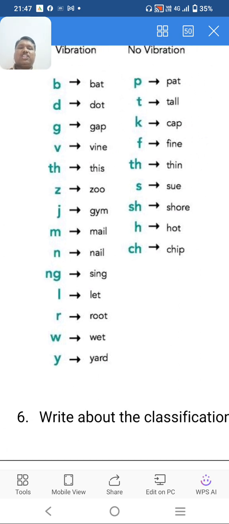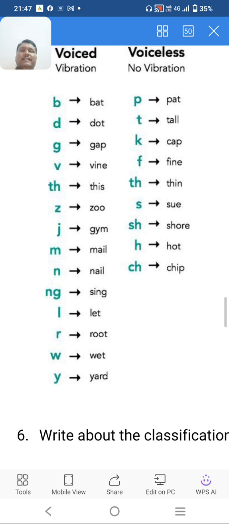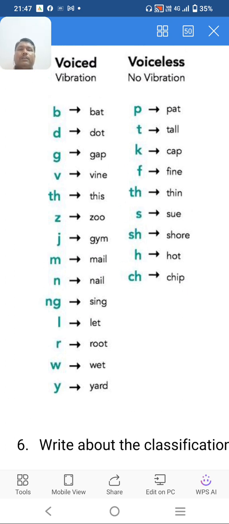Voiceless: p, pat; t, tall; k, cap; f. This means no vibration while we pronounce it. Then s, sh, h, ch, like that.